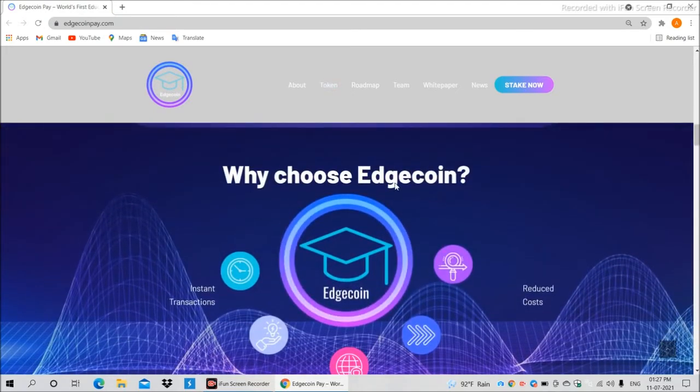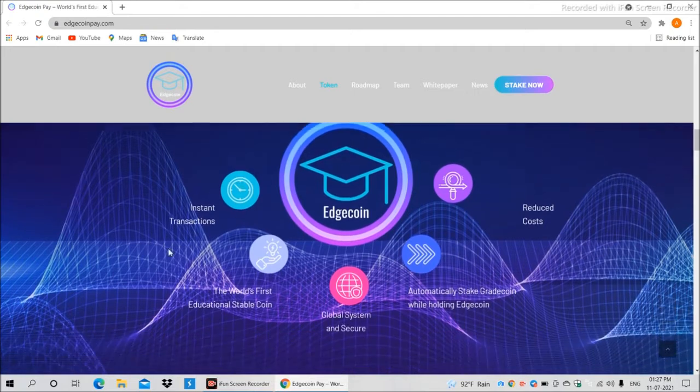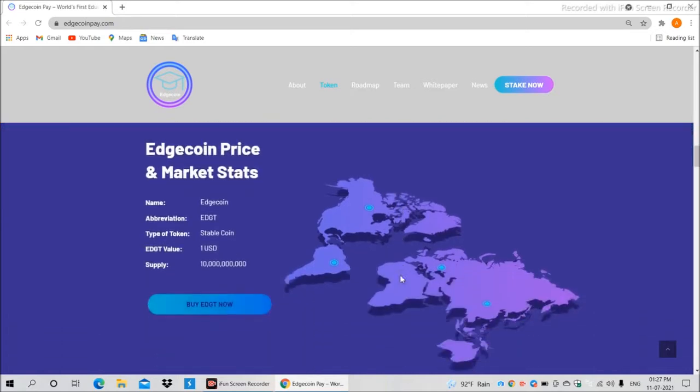And guys, as you can see, why should we choose Edgecoin over other crypto projects? The features are instant transactions, reduced costs, the world's first educational stablecoin, as I said to you, a global system, and secure, automatically stake Gradcoin while holding Edgecoin. These are the features.